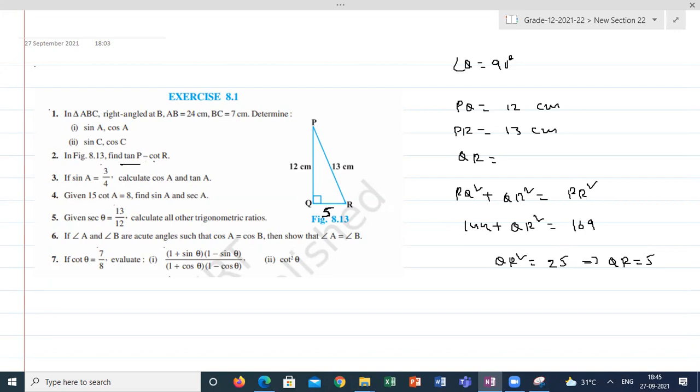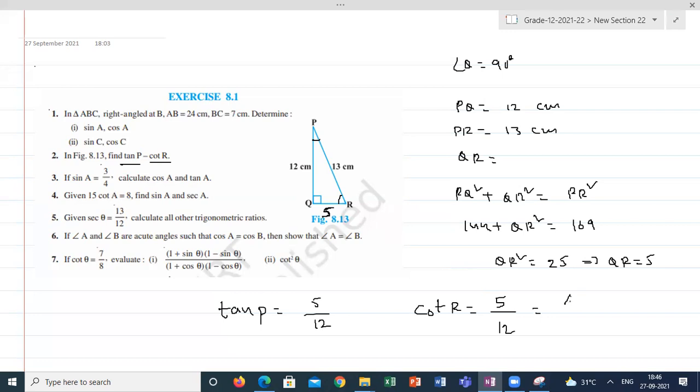He is asking tan P minus cot R. So first I am taking tan P. The ratio of tan is what? Opposite side by adjacent side. So this is P. Opposite P is 5. Adjacent side is 12. Cot R. Cot R is what? Adjacent side by opposite. So what is the adjacent side of R? 5 by 12.